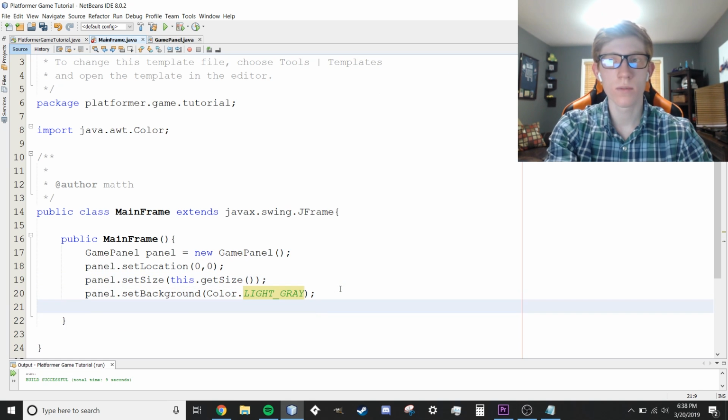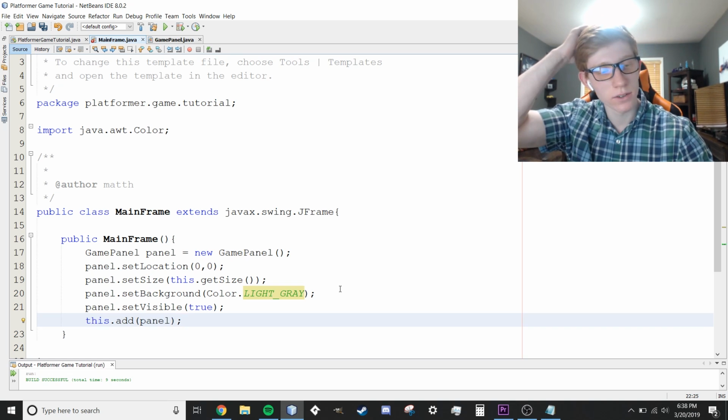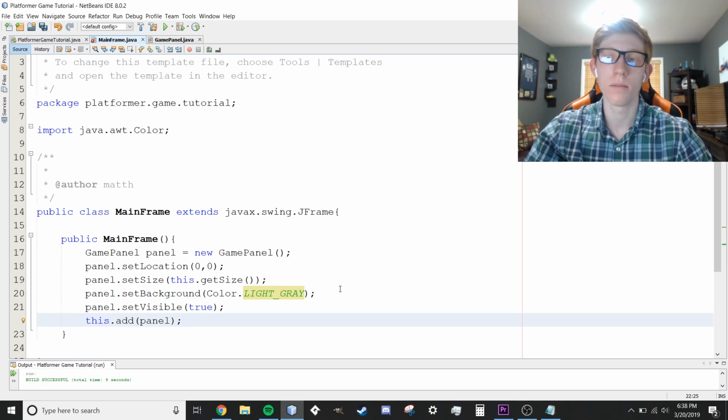A couple other parameters and we're almost done. We're going to say panel.setVisible(true). And then we're going to say this.add(panel). What that does is add the panel to the JFrame, otherwise we wouldn't be able to see it. That's all we're going to have there for now.